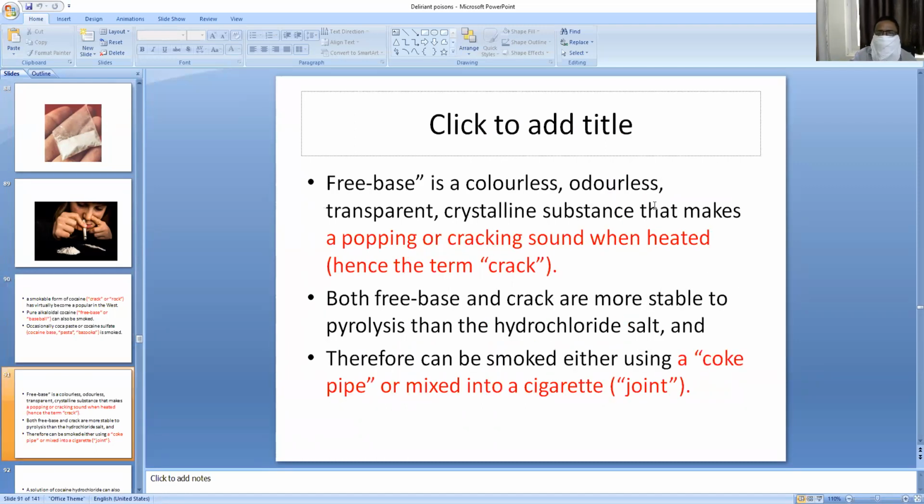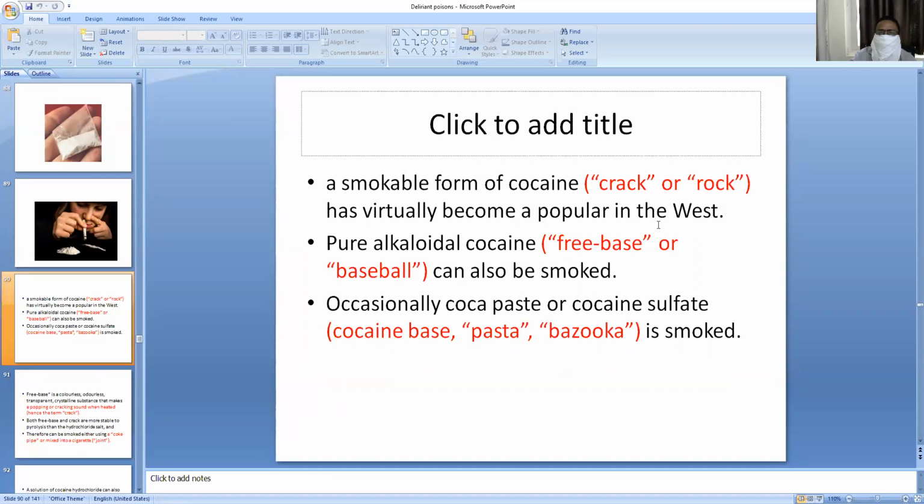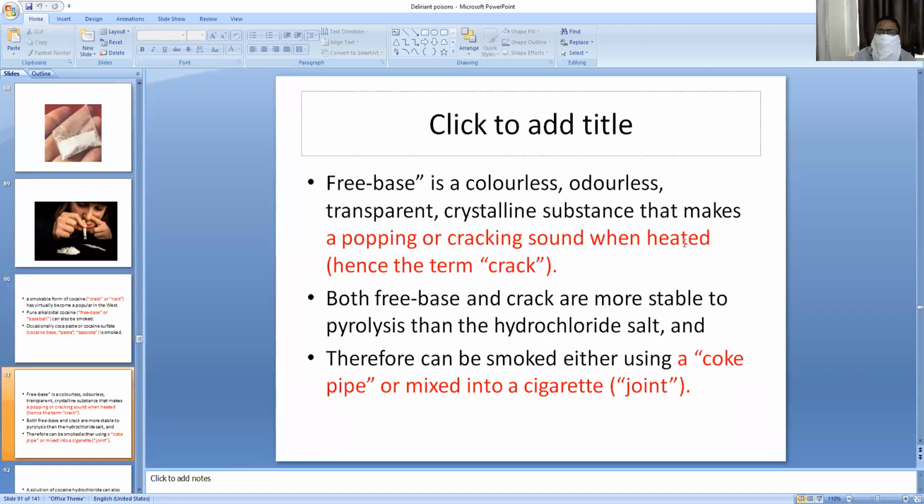So freebase is colorless, odorless. This crack, rock, freebase, these are all synonyms. This is a colorless, odorless, transparent crystalline substance that makes a popping or cracking sound when heated. That's why the name crack has been given to this cocaine freebase: when heated, it gives a popping sound. Both freebase and crack are more stable to pyrolysis than the chloride salt, and therefore each can